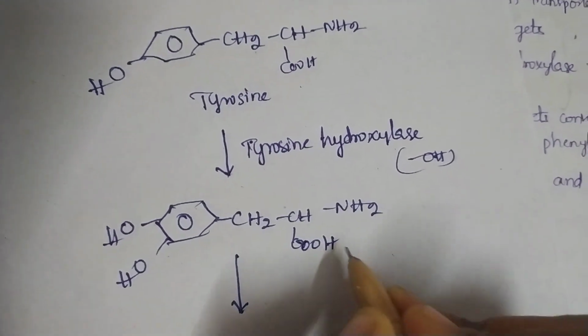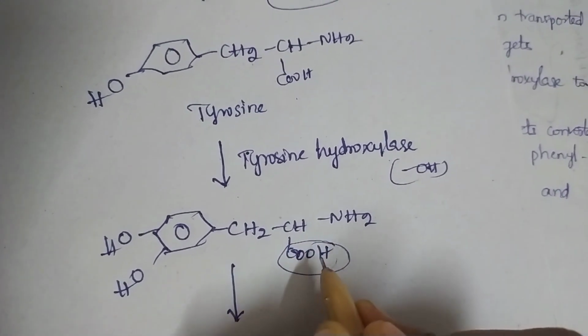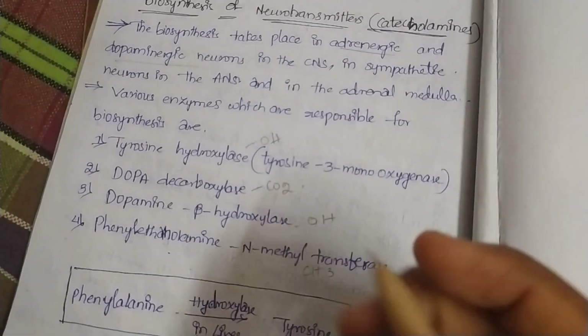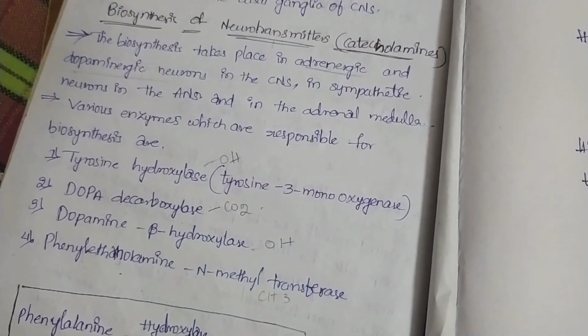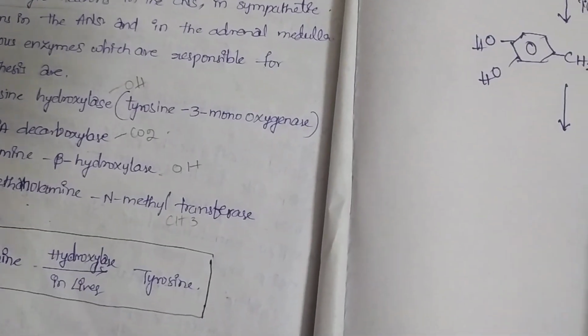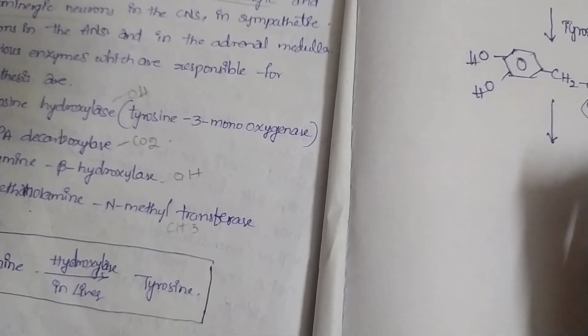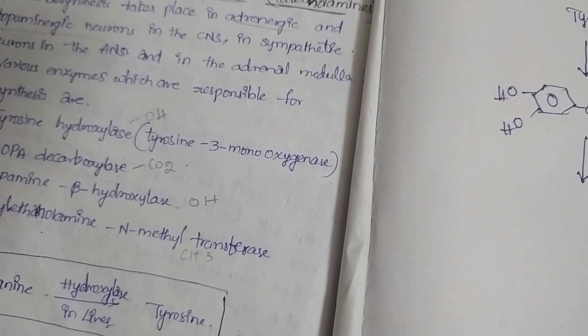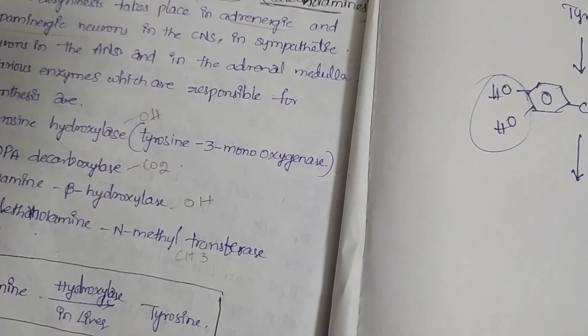Here this group is removed, that is, carbon dioxide is removed. Here tyrosine hydroxylase means addition of a hydroxyl group, and here decarboxylation. We can write the name 3,4-dihydroxy